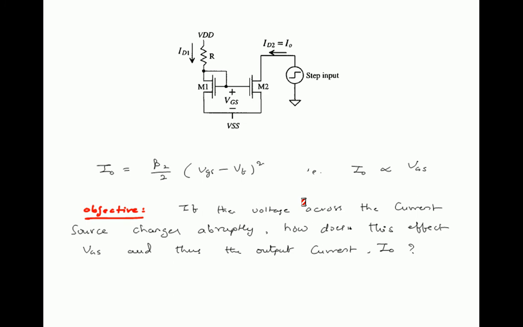From that one, our objective of calculating transient response is: if you apply a sudden change of voltage, that is a step input at the output terminals of M2, then what is the corresponding change in VGS, and then what is the corresponding change in I naught. These are the things we are calculating. So the objective is, if the voltage across the current source changes abruptly, how does this affect VGS and so the output current I naught.